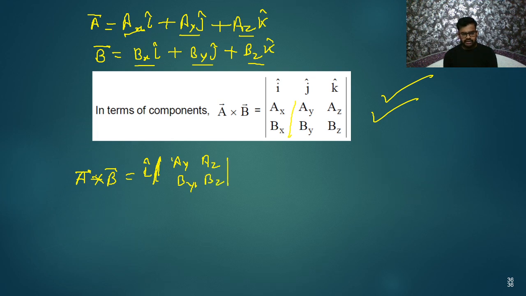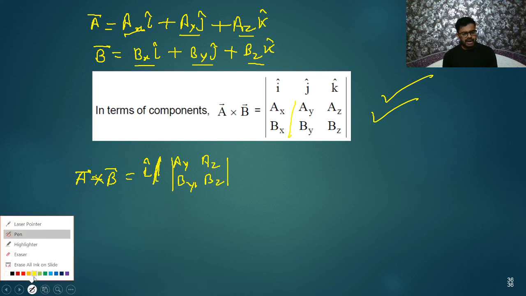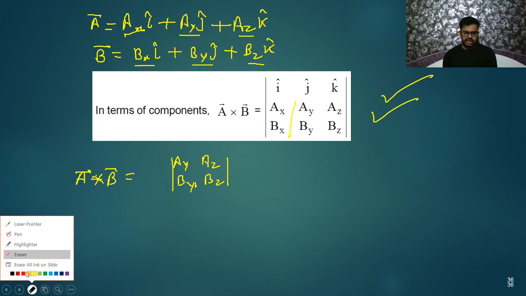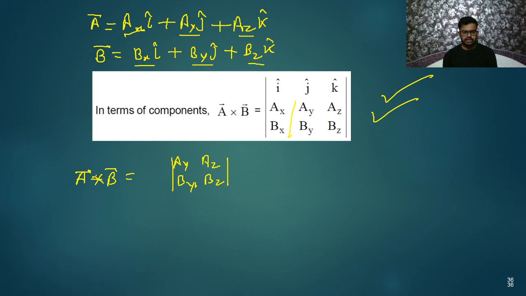Leave all other things. Are you getting, my dear friend? Simply take i cap and leave both the values below that. Just take the value below the j cap and k cap. So here i cap, and with i cap, ay az by bz.